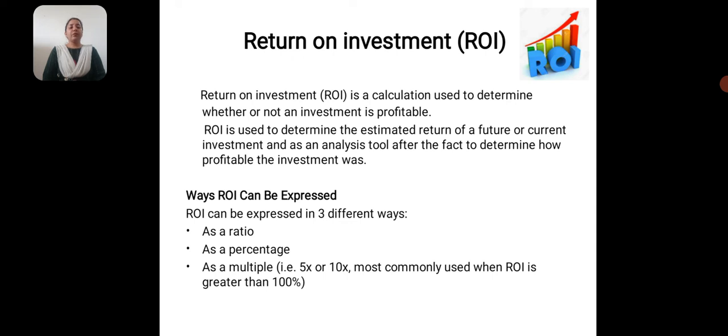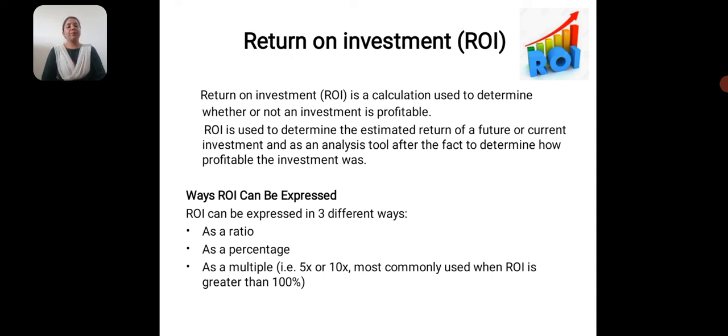It is done for the future, and it is one of the criteria of capital budgeting decisions when the company has to decide whether an investment is profitable or not. Whenever the company has to invest in any project or business, buy any asset, or invest in short term investments, shares, debentures, bonds, or any securities, products or assets, the company needs to see the return on